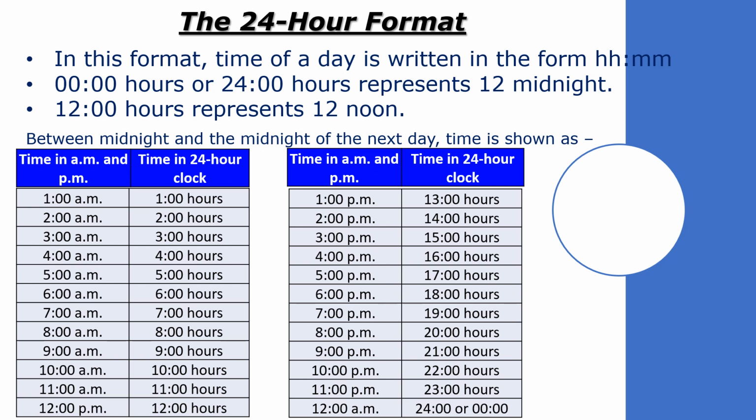Between midnight and the midnight of the next day, time is shown as 1 a.m., which means 1 hours, 3 a.m., which means 3 hours, 1 p.m., which means 13 hours, and 3 p.m., which means 15 hours. So after 12 p.m., it continues on to 13, 14, not like in AM where it starts over from 1. It continues till 24.